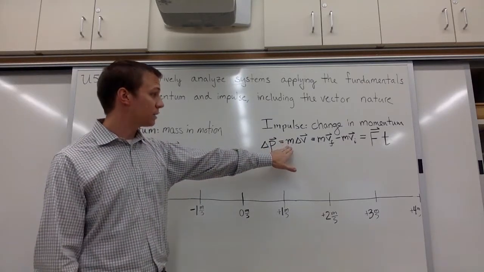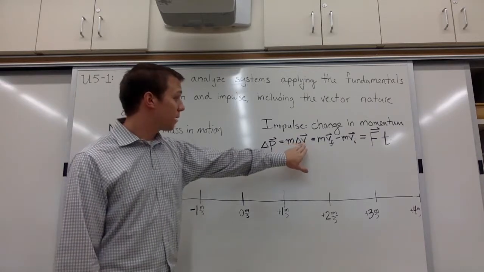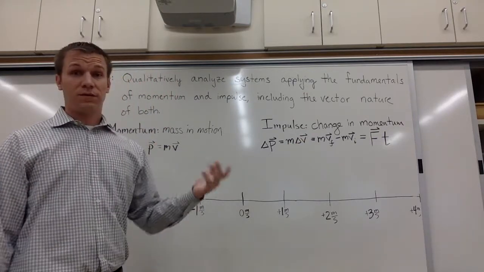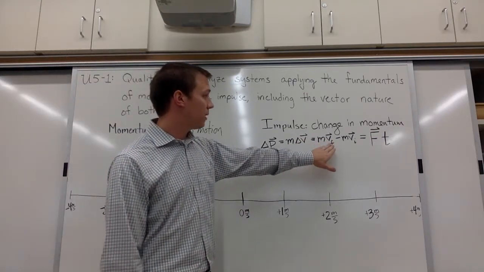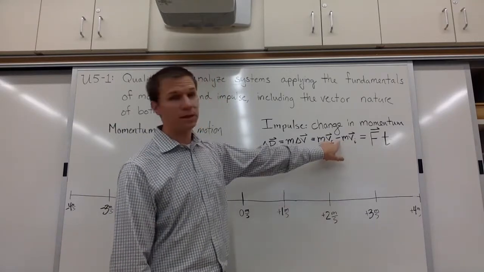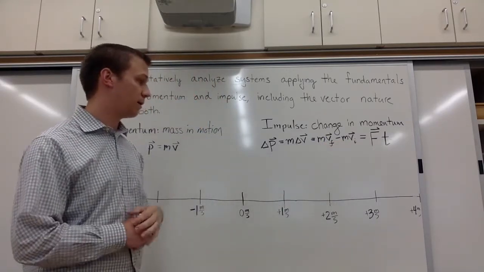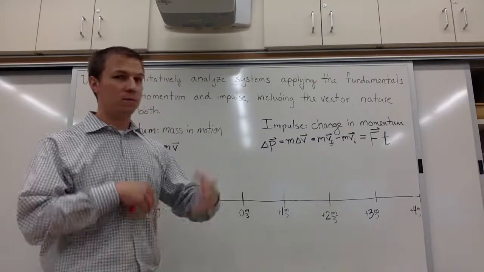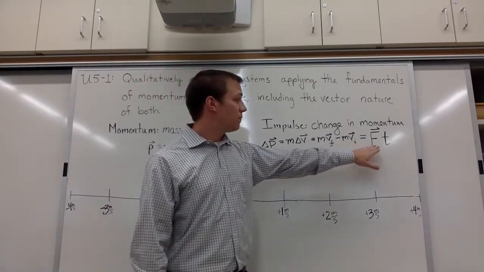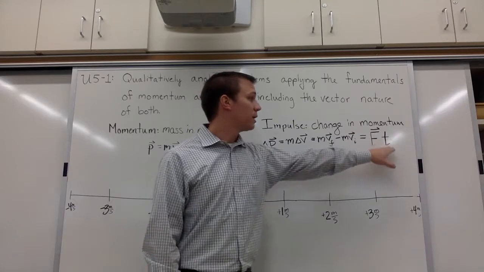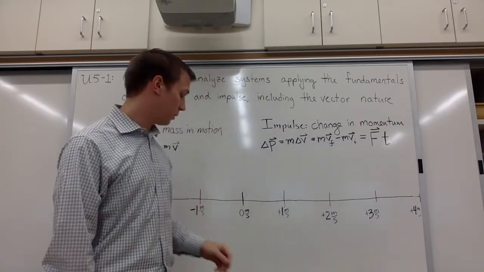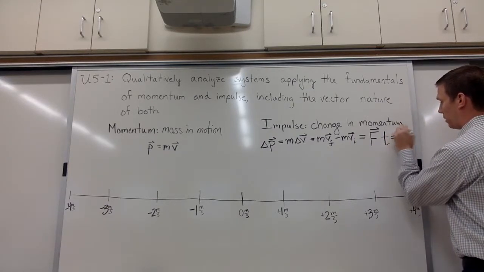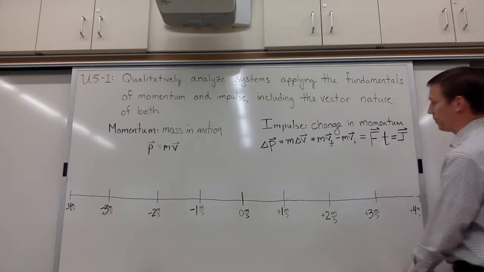So we can also write it as the mass of the object or the system times the change in velocity of the object or system. Change in velocity is just final minus initial, so we can write it as m times v final minus m times v initial. Remember this minus sign in here. A lot of times students miss that. Lastly, when we're talking about impulse, a lot of times we go to a completely different equation, which is the force on an object or a system times the time that force is exerted for. There's also another variable that I don't think shows up on your equation sheet, but you may see it later, which is J for impulse as well.